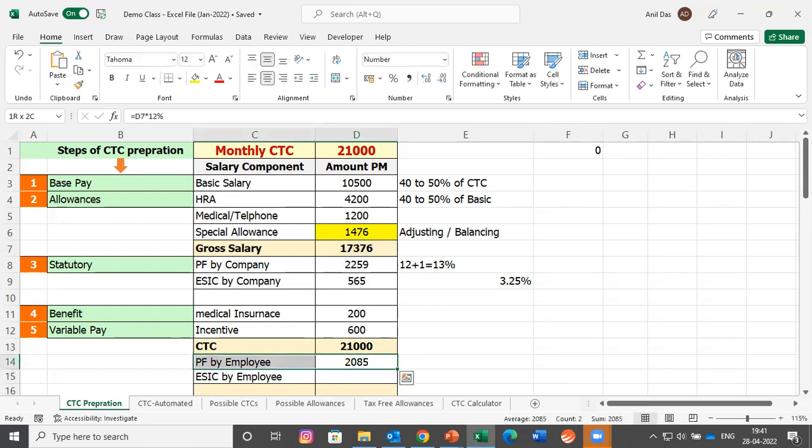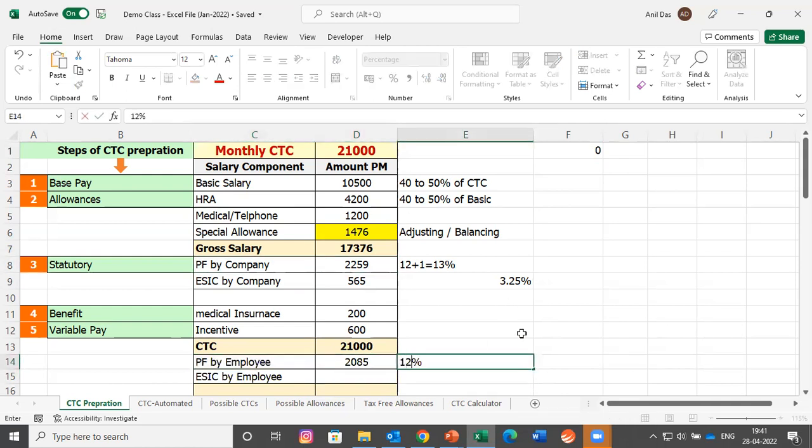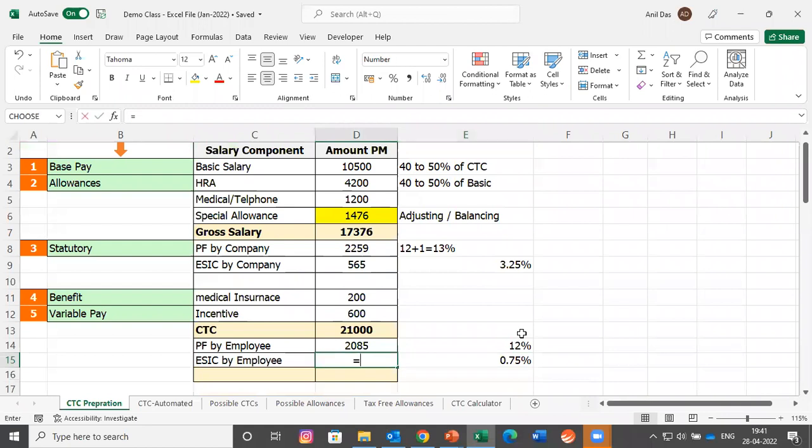Employee would be contributing 2085 and employer would be contributing 2259. In ESIC, employees contribute 0.75. So let's calculate 0.75.